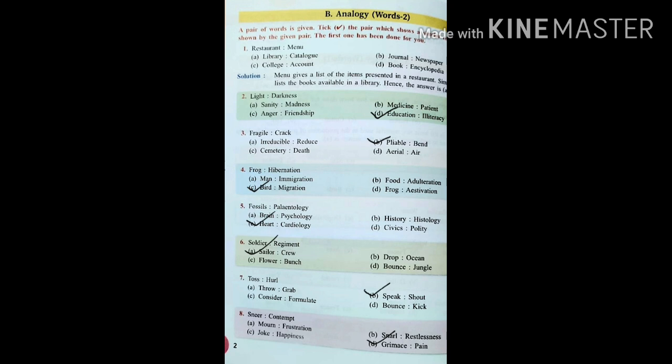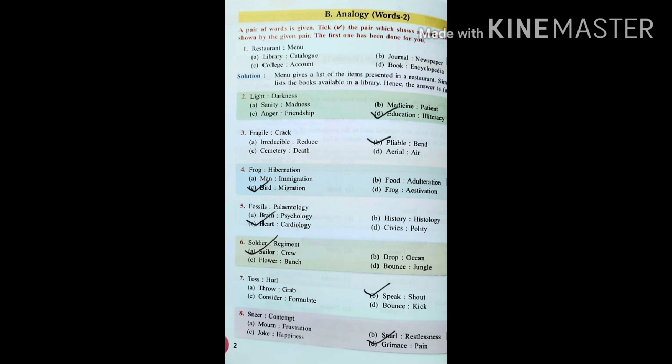The reason why I'm giving you both the options is that we must be careful enough to check all the possible options to finalize the answer for analogy. So light eliminates darkness. In the same fashion, education eliminates illiteracy. So second answer is option D.